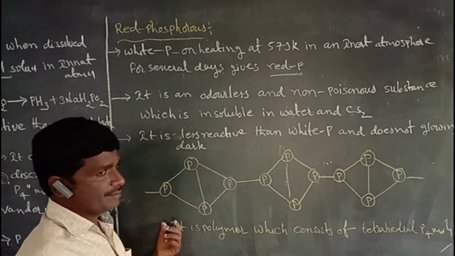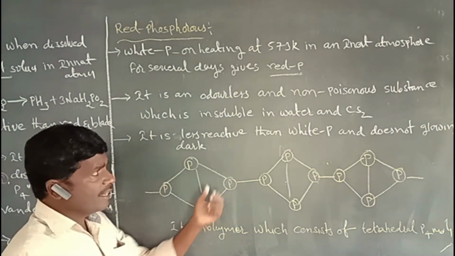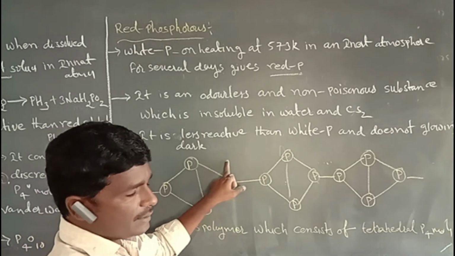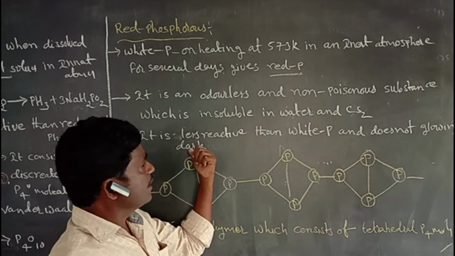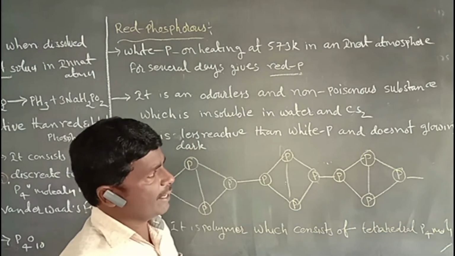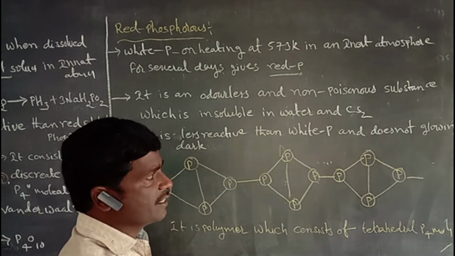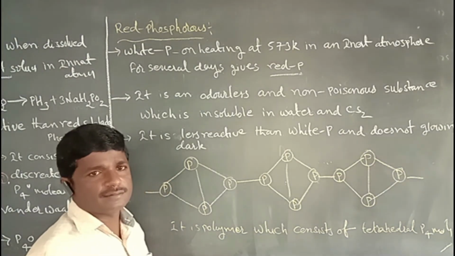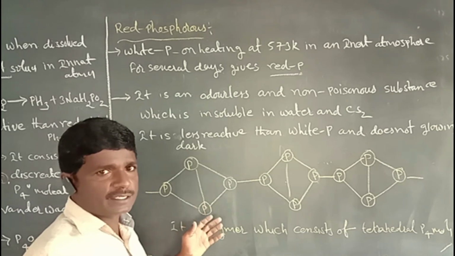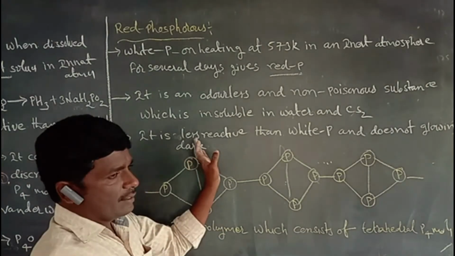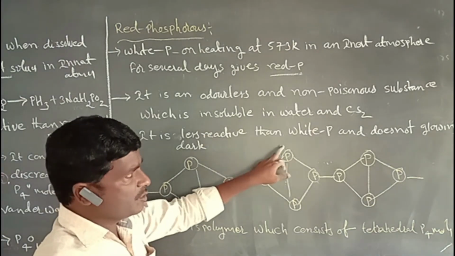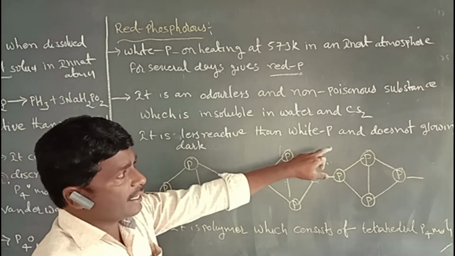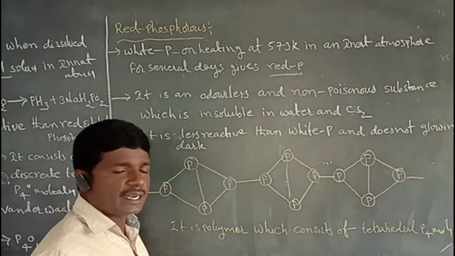Next, another one: red phosphorus is less reactive than white phosphorus and does not glow in the dark.